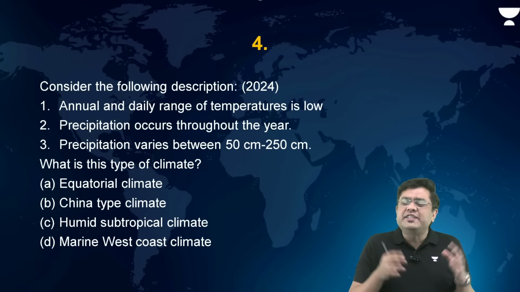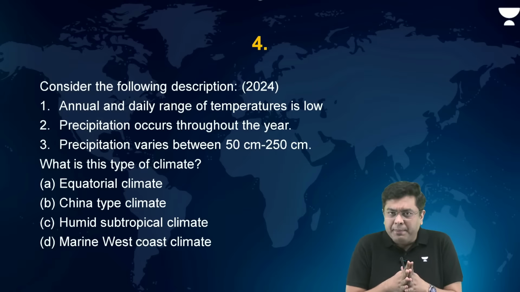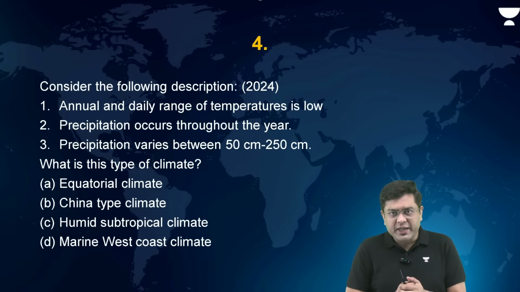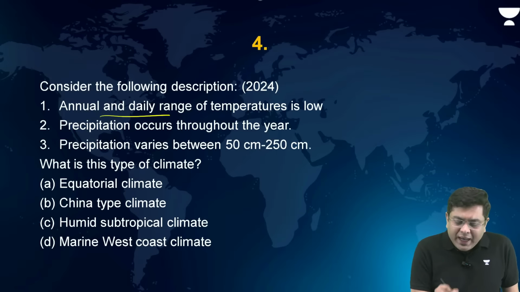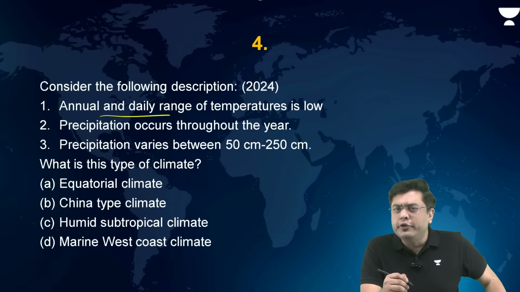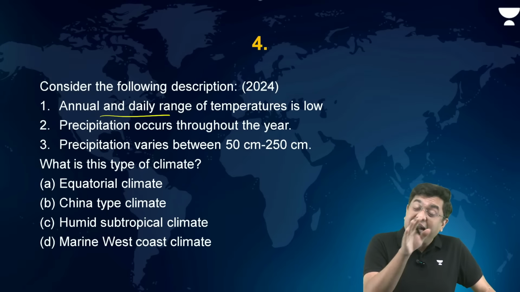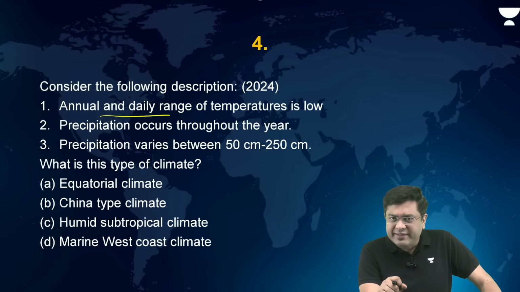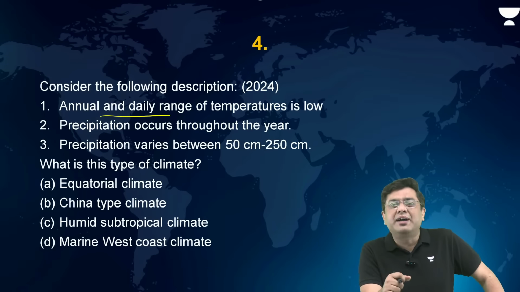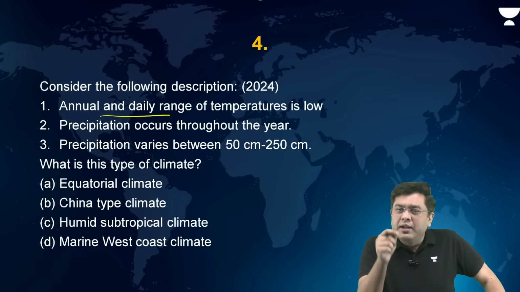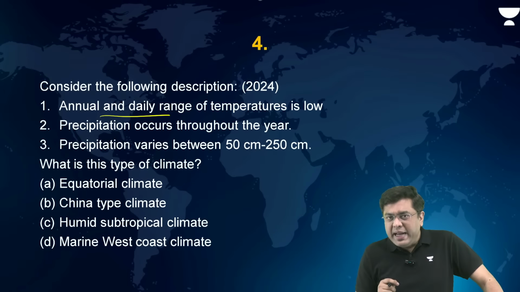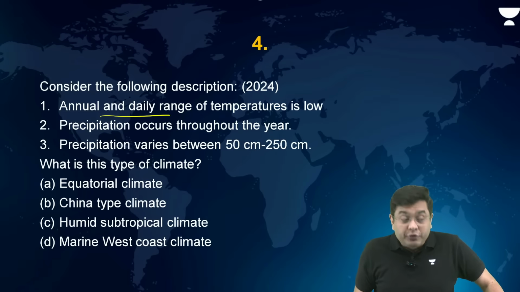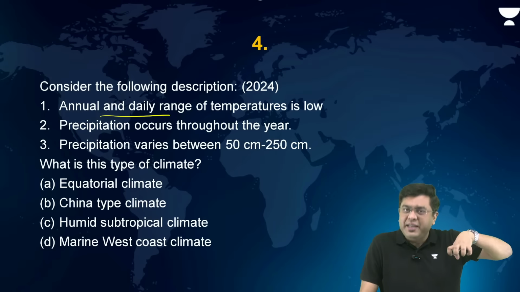So how do you solve this type of question if you have gone there unprepared about the world climate? By simple application of logic. So here, annual and daily range of temperature is low, which means that temperature is consistent. Where will we have a consistent temperature? Temperature consistency is maintained when you have enough water vapor in the air, so that water vapor can trap heat, right?